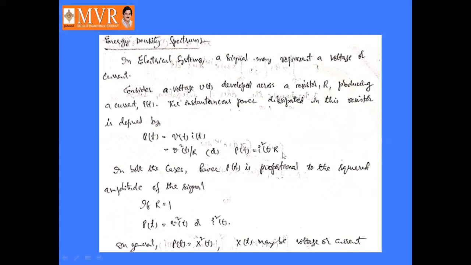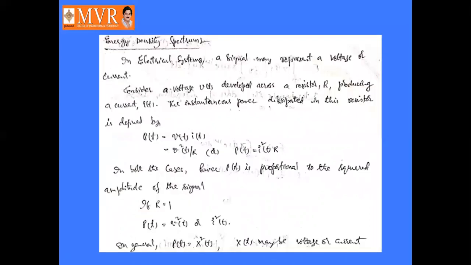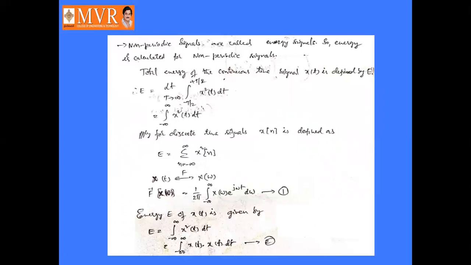So in both cases, power P of t is proportional to the squared amplitude of the signal. If R is 1, then P of t equals V square of t, or P of t equals I square of t. That's why, in general, we write P of t equal to x square of t, where x of t may be either V of t or I of t.